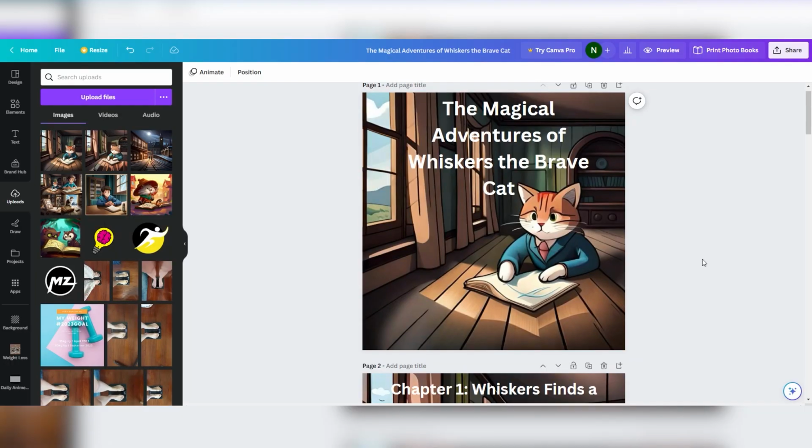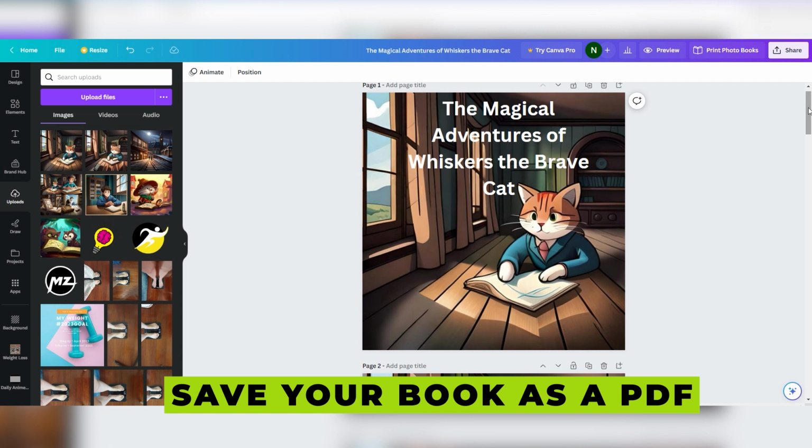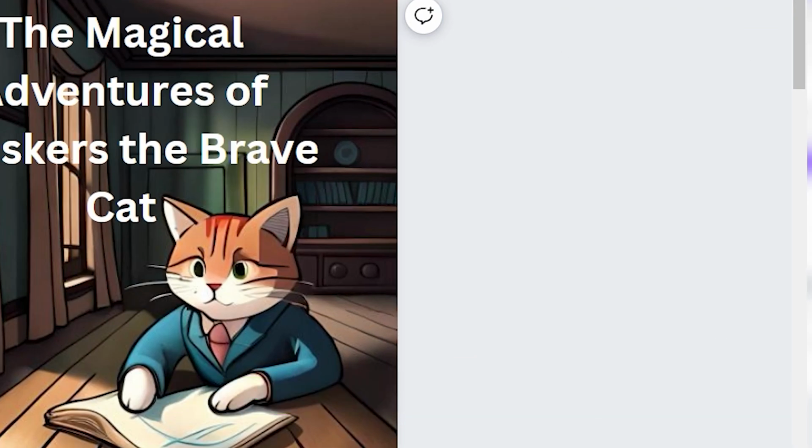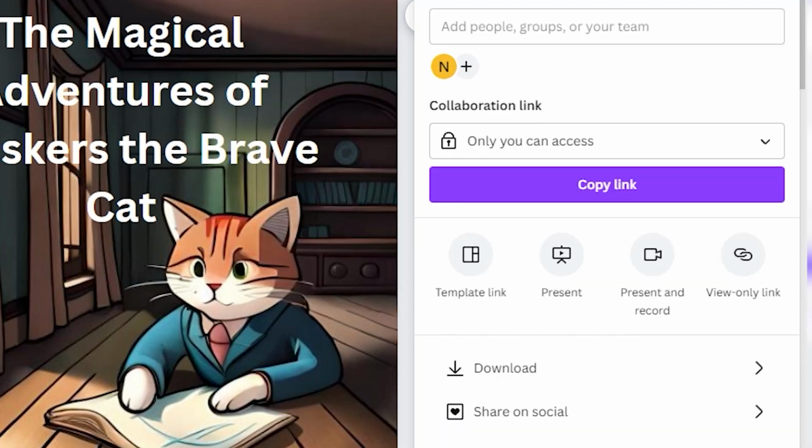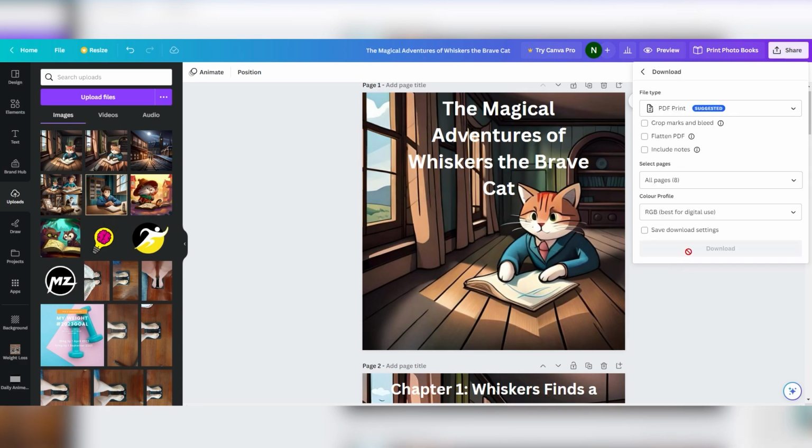Once you've finished incorporating the text into the picture, it's time to save your book as a PDF. Canva provides an option to save your creation in this format, ensuring that your book is ready for distribution and easy to share with others.